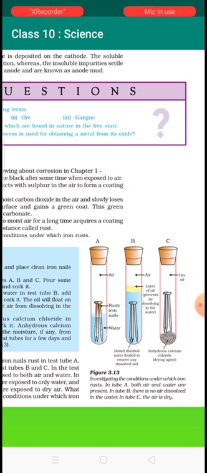The test tube which contains anhydrous calcium chloride does not rust, whereas rusting is less in the case where a layer of oil is there. But if air and water are present, that is in A, rusting is more. This shows that rusting is due to the reaction of metal with air and water.